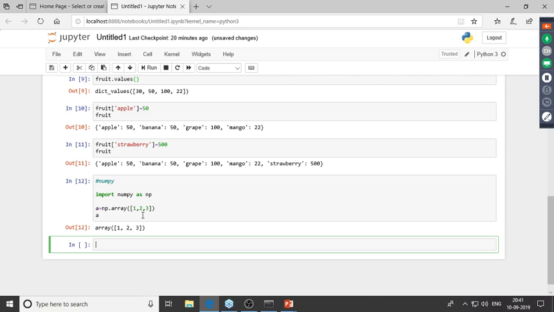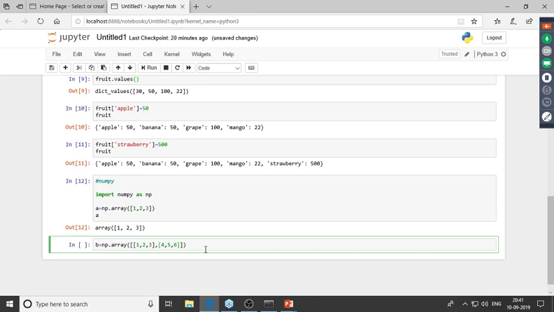So b equals np.array, and inside this I'll add in a list, and I'll add another list. So the first list would comprise of 1, 2, and 3, and the second list would comprise of the elements 4, 5, and 6. So this is basically a list of lists, and I'm converting this into a NumPy array. Let me just print this now. Right, so this is a two-dimensional NumPy array.